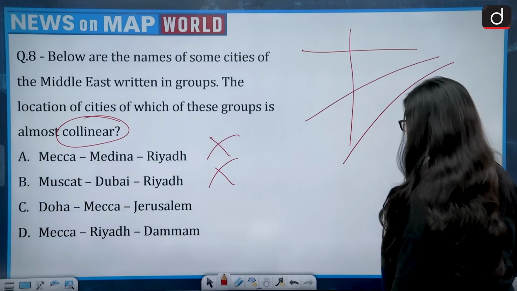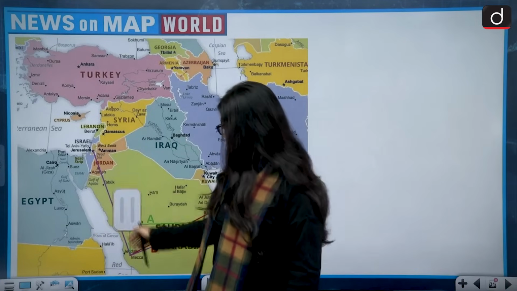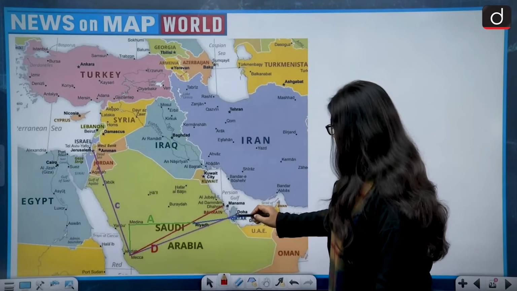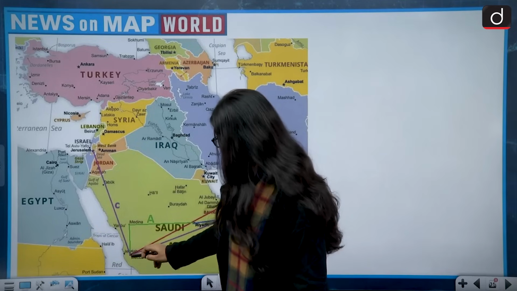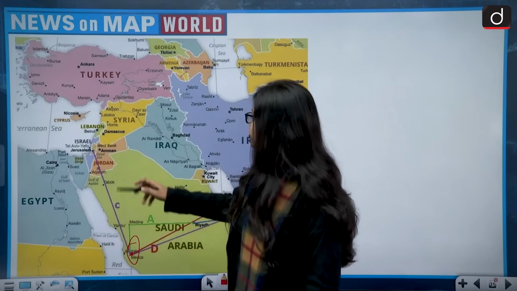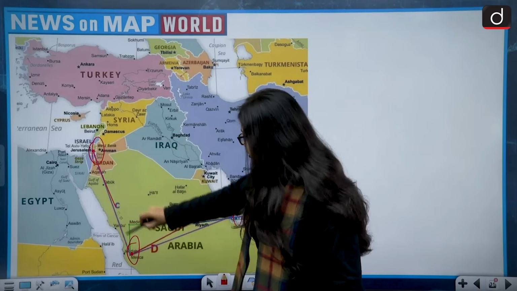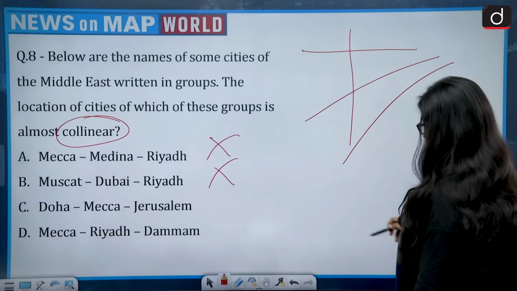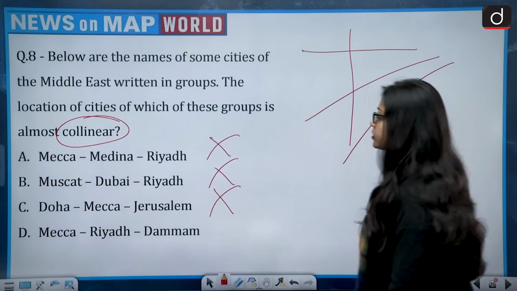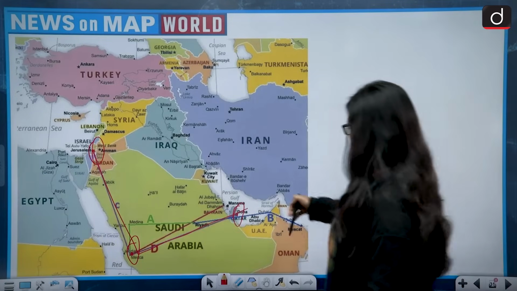Third, Doha, Makkah and Jerusalem. Doha is the capital of Qatar. Makkah is in Saudi Arabia. Then Jerusalem, Jerusalem is in Israel. So very clearly they are not lying in a line. So this also becomes wrong. Third is also wrong. Fourth, Makkah, Riyadh and Dammam. So let's see this.